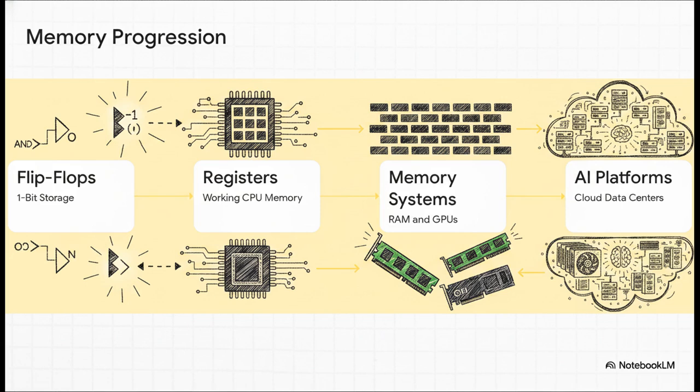I love this progression because it shows a brilliant technological Russian nesting doll. You start with one tiny flip-flop holding a single bit. Group those into registers for the CPU's working memory. Scale that up into massive RAM and GPU memory systems. And finally, network thousands of those systems together into global cloud platforms running artificial intelligence. Every single layer of that stack relies on the exact same fundamental trick: maintaining binary state.